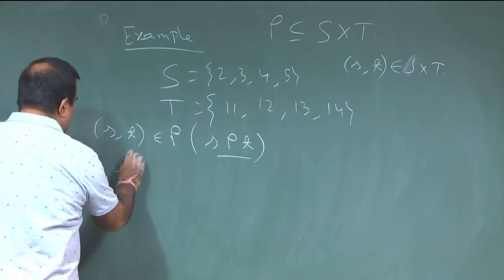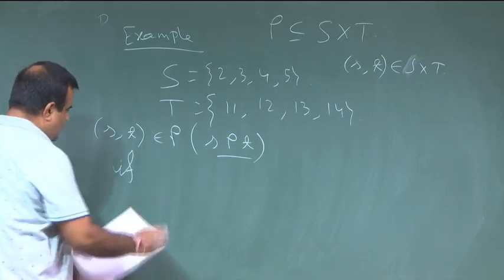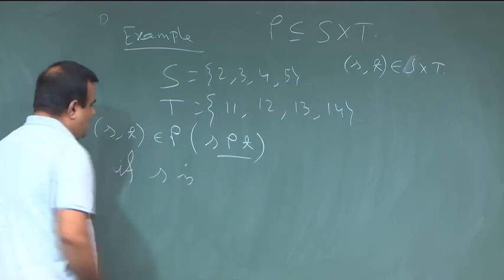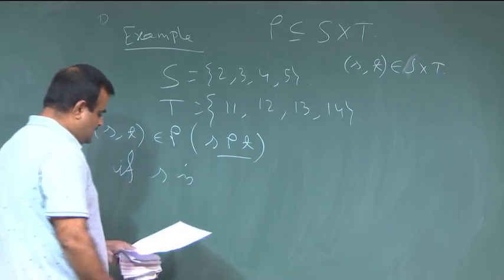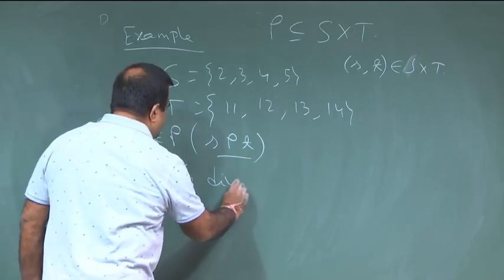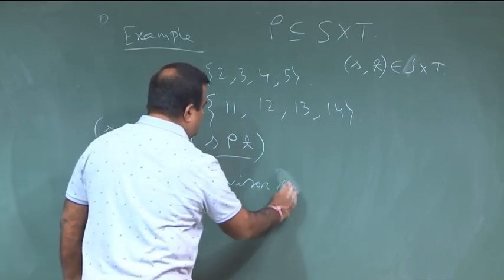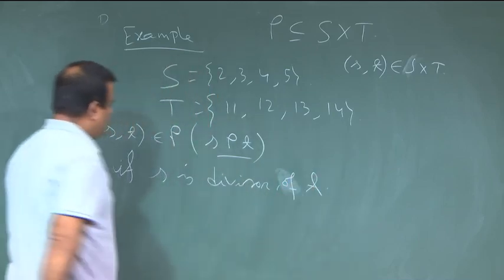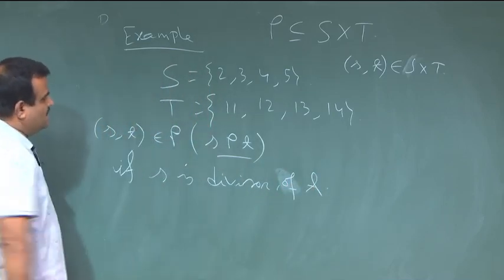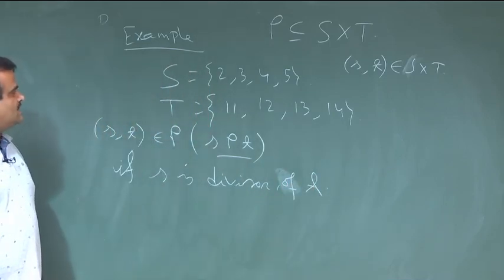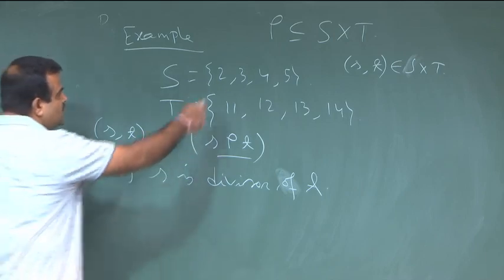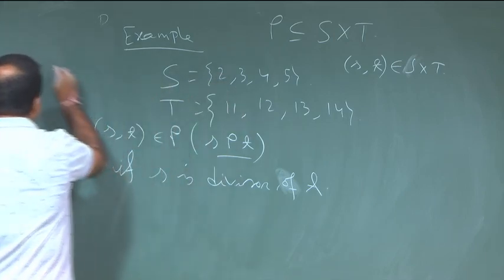One way you can write this is: if and only if s is a factor of t, if s is a divisor of t, then we say (s, t) is in the relation. Suppose we take 2 and 11.